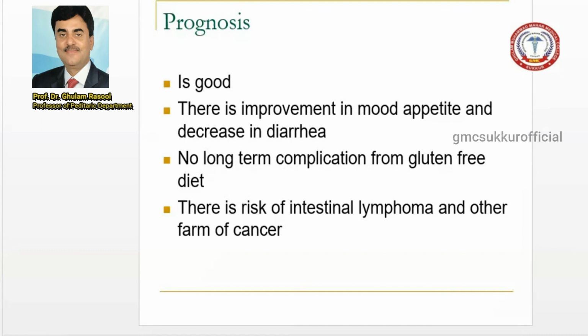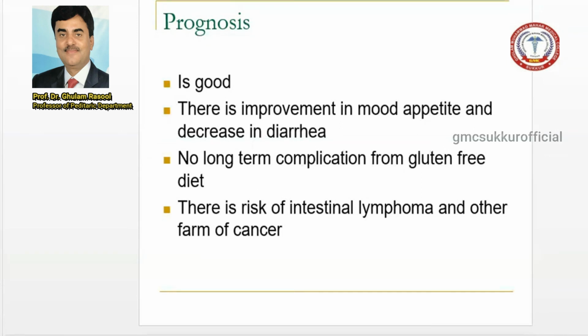Now, what is the prognosis? People usually ask this question. The prognosis of celiac disease is good. There is improvement in mood and appetite, decreased diarrhea, and no long-term complications on a gluten-free diet. So there are no complications, but there is a risk this baby can present with in the long term.